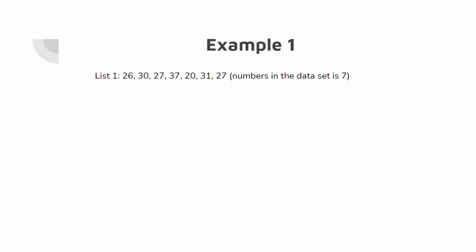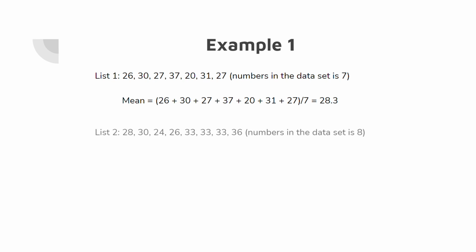So I have two examples for us today. There's the first list, 26, 30, 27, 37, 20, 31, and 27, which has 7 numbers in the data set. To find the mean, you would add them all up together and then divide by 7, getting 28.3. And I have a second list, 28, 30, 24, 26, 33, 33, 33, 36. To get the mean, you'd add those up all together and then divide by 8, resulting in 30.4.